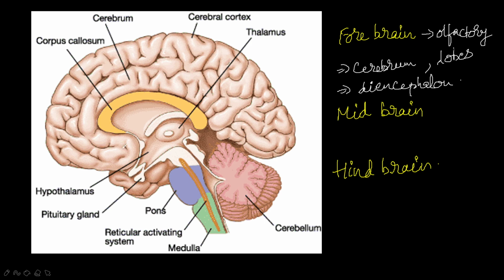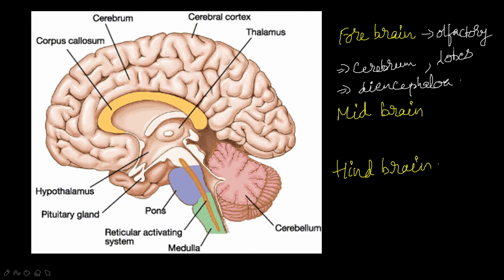Only this diencephalon possesses the control units of body temperature, hunger, thirst and sleep. So the forebrain is very, very important. Almost every activity is going on there.